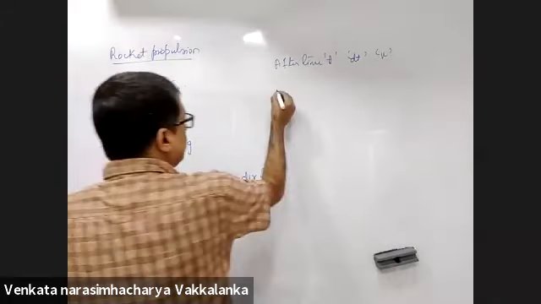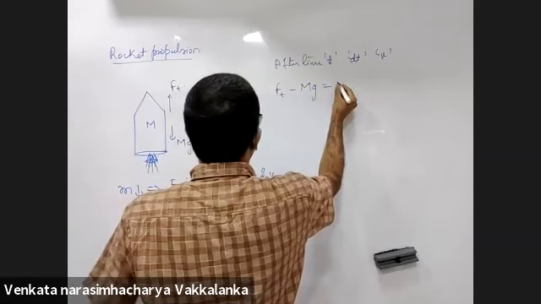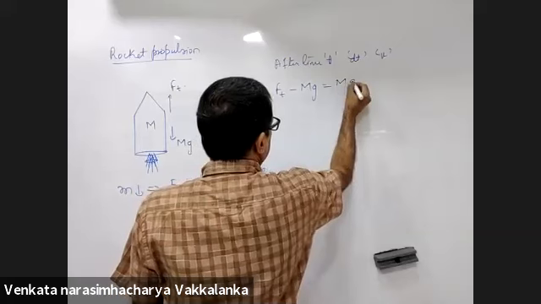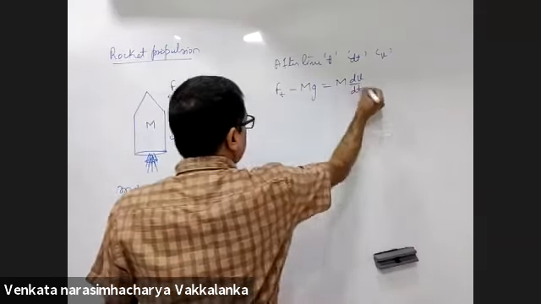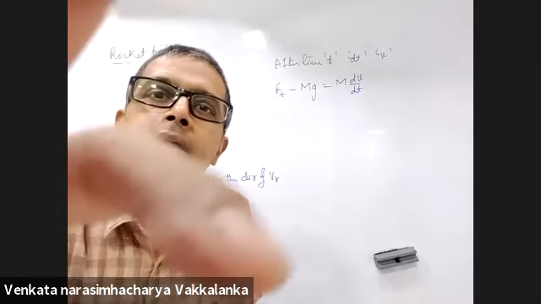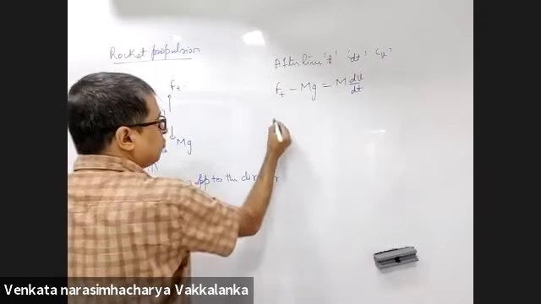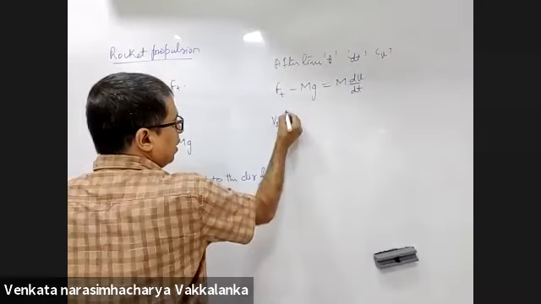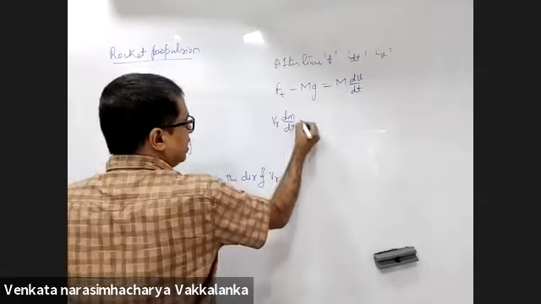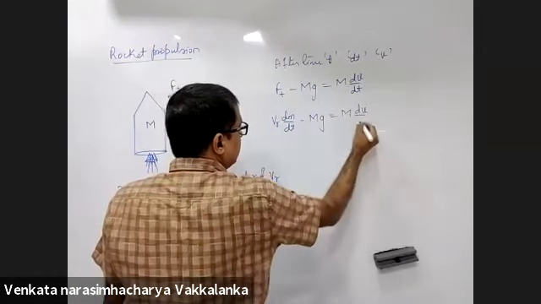So what will your dynamic equation be? Thrust force minus capital Mg is equal to capital M into dv by dt. Till here, is everybody convinced? Yes, sir. Now thrust force you will write as Vr dm by dt, minus capital Mg, equals capital M dv by dt.